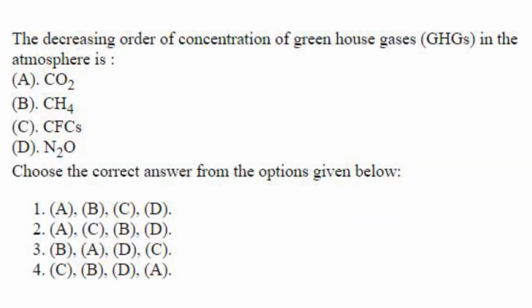Then next one. The decreasing order of concentration of greenhouse gases in the atmosphere. So the one with the highest concentration is carbon dioxide out of these options, and the lowest concentration is for N2O. After carbon dioxide, the next highest is methane, CH4, and then comes CFCs. So carbon dioxide in the beginning, N2O at the end, CH4 second and CFCs third. So your answer comes to be A, B, C, D, that is 1.